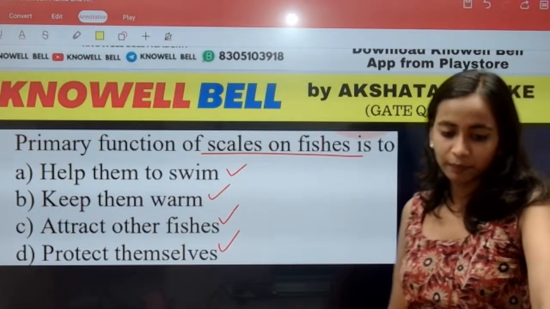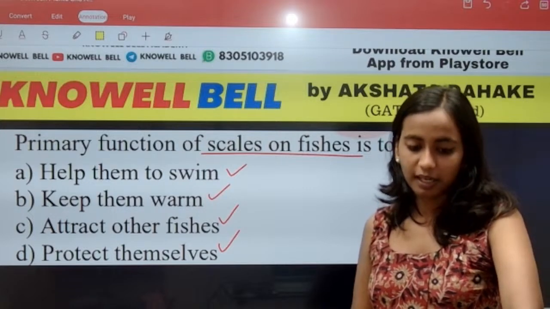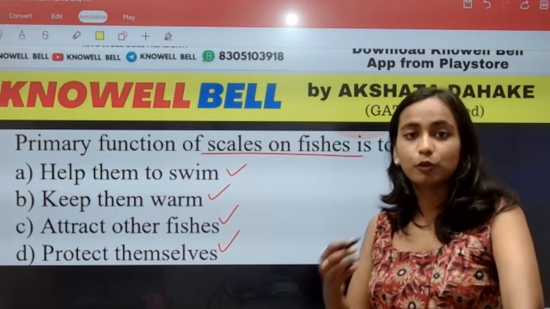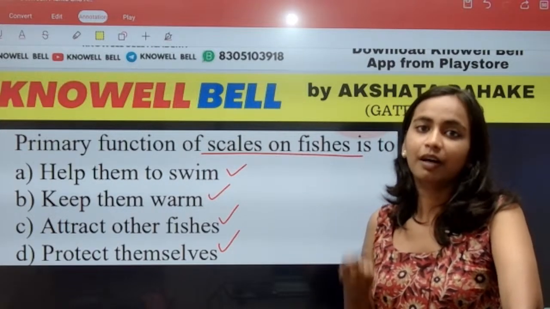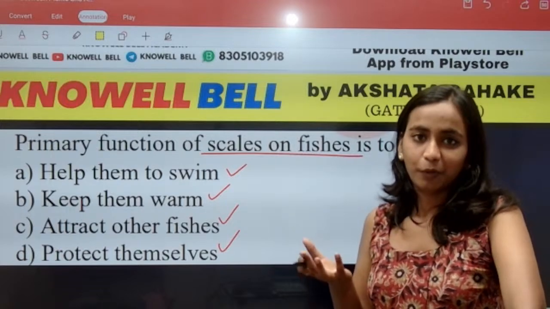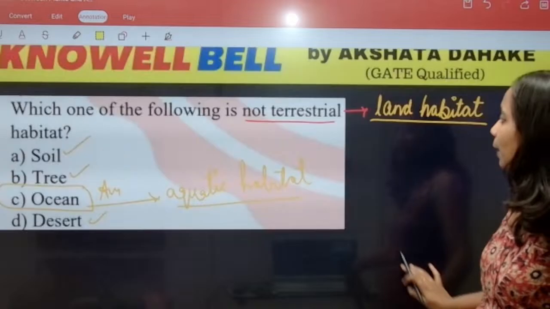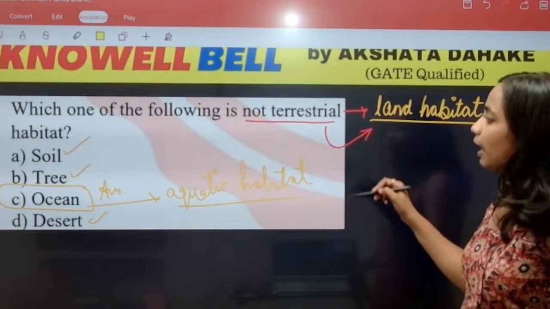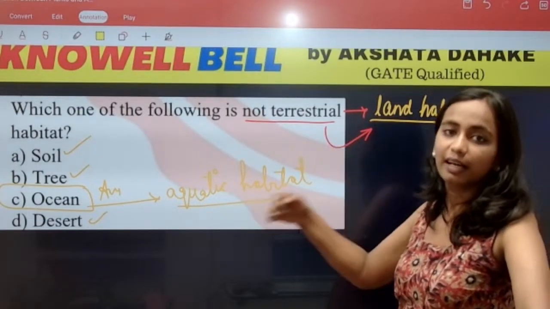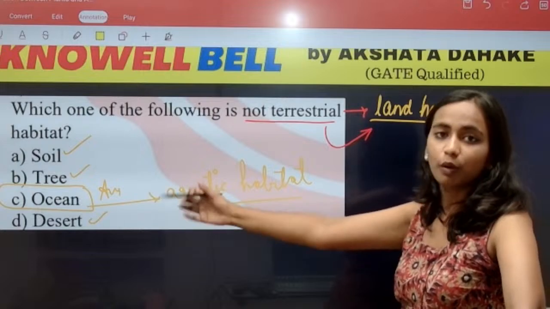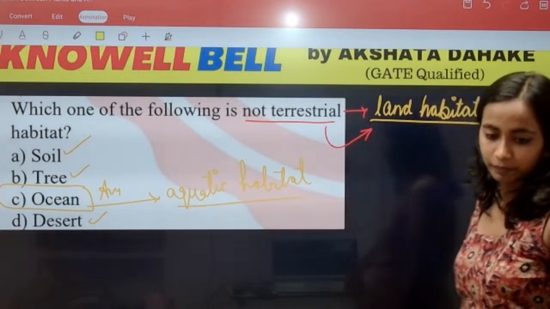What will be the right answer? Ocean will be the answer, Udit, for the previous question, because ocean is an aquatic habitat. Aquatic means water. The question was asking which of the following was not a terrestrial habitat. Terrestrial habitat means land habitat. So soil, tree, desert, they are the land habitat. Ocean is water. It is aquatic habitat.